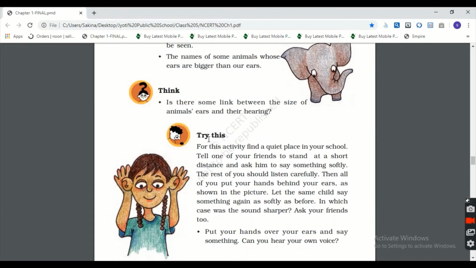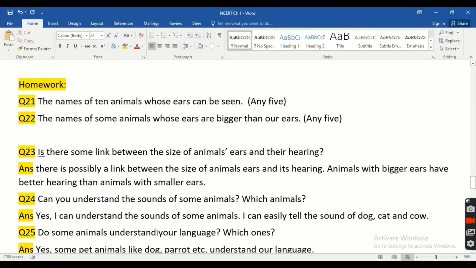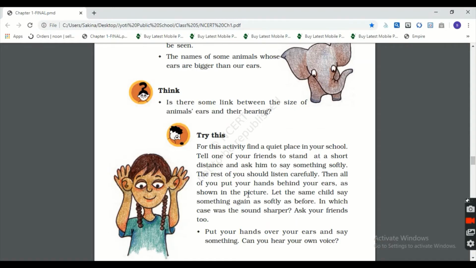Then proceed with Try This. For this activity, find a quiet place in your school. Again, the activity part, come here. Tell one of your friends to stand at a short distance and ask him to say something softly.